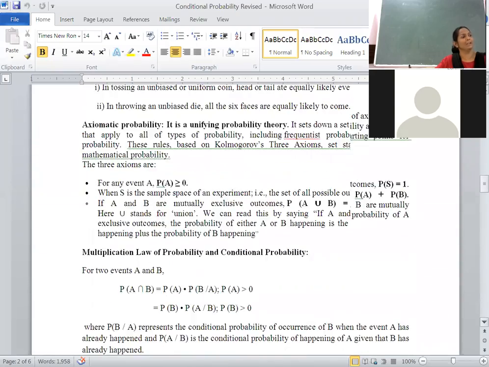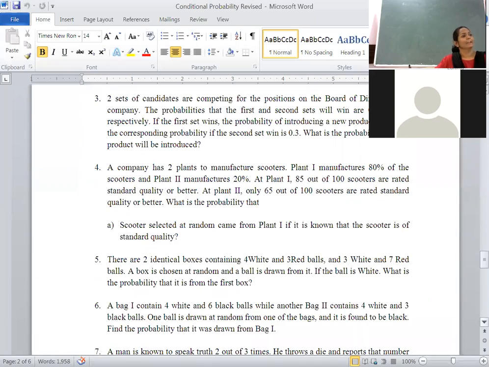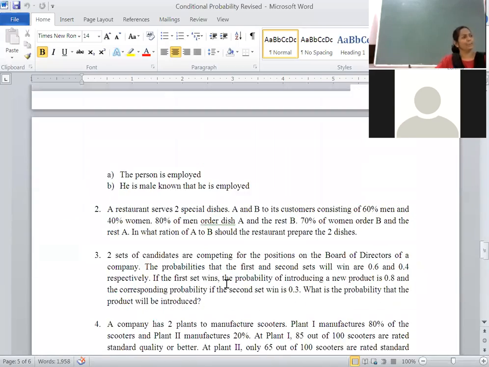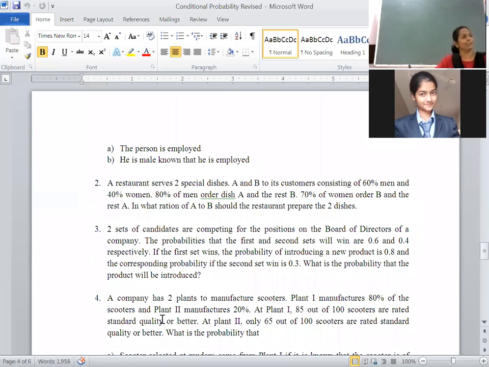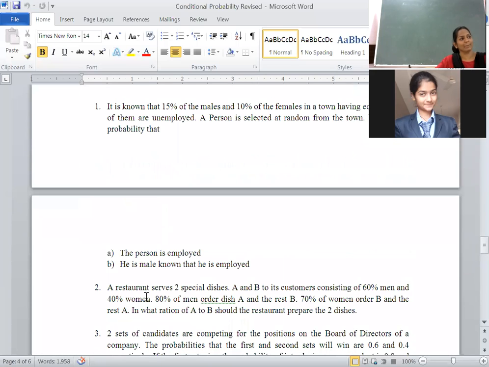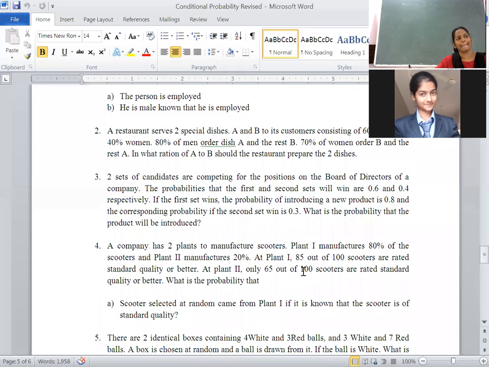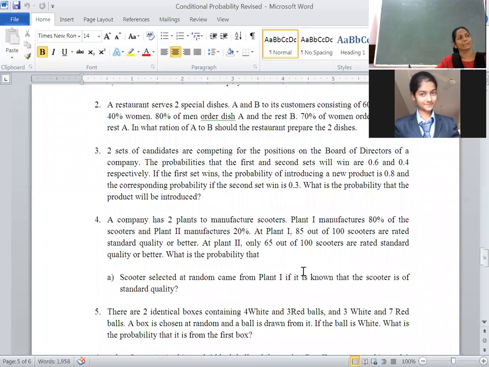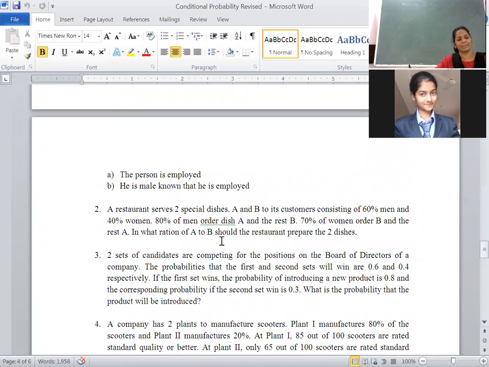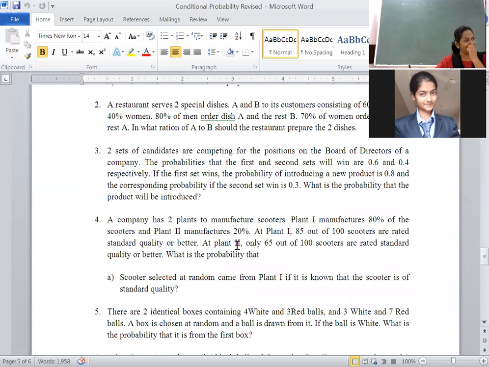Is it visible? Are you able to see the screen? Yes, ma'am. Okay. I hope the first problem, second problem, and fourth problem we did. Check it once. First problem we did 15% of the females. The second problem, fourth problem we did scooters problem. No, ma'am. Only the first two problems, ma'am, we did. Fourth problem, please check it out.